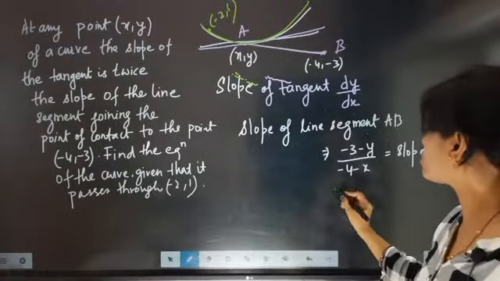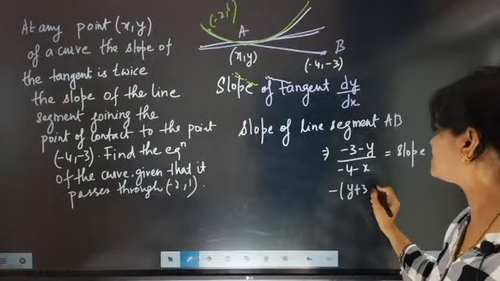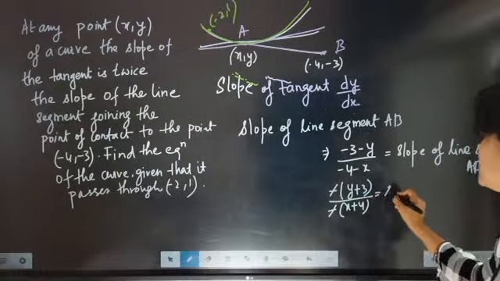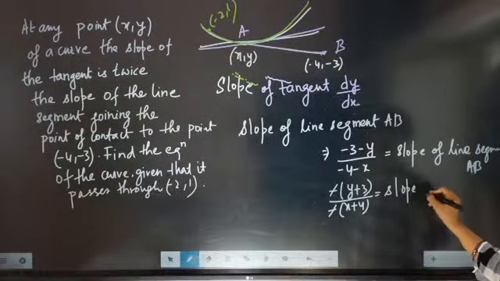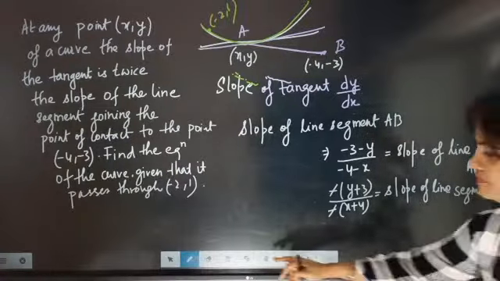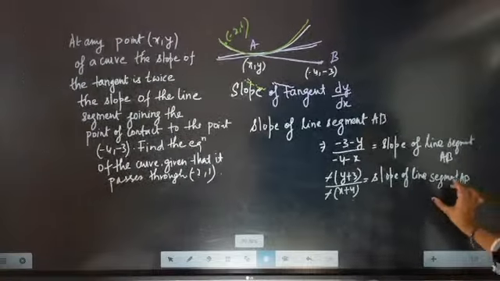Okay, take minus common, y plus 3 by x plus 4, the minus signs cancel. This is equal to the slope of the line segment. So now we got the slope of the line segment.